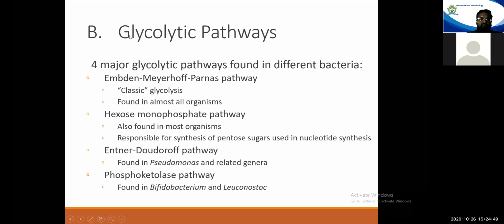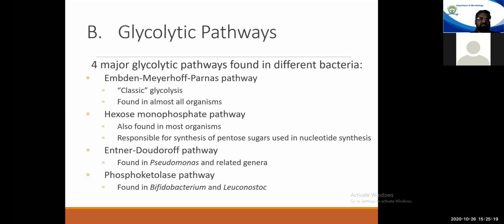Now, when we talk about glycolysis, different organisms have their own sets of pathways. First of all, what is a pathway? A pathway is a set of reactions carried out by living beings to metabolize a particular substrate molecule. If we are talking about glucose, the pathway to metabolize glucose will be a set of reactions.